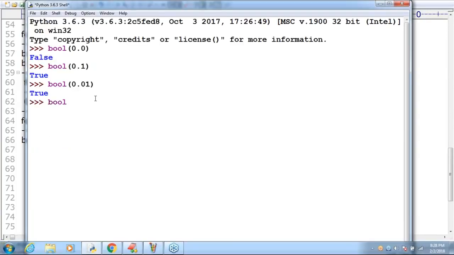Now observe: bool of 0 plus 0j. What is the answer? False is the answer. Bool of 0 plus 1j. What is the answer? True is the answer. Simple: if both the real part and imaginary part are 0, then the result is false. If at least one is non-zero, then the result is true. Okay, that's all.